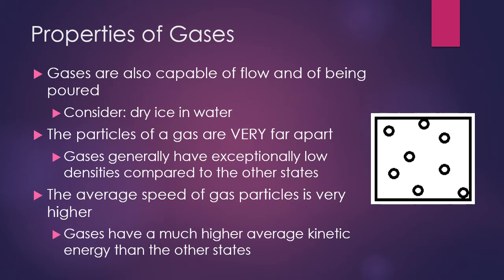Particles of the gas phase are very, very far away from each other, as shown in the diagram here on the right. There's generally a lot of space in between them, and they only collide into each other because of their high speed. Because of how much space is in between them, gases generally have much lower densities compared to the other states. The average speed of gas particles is also very, very high. Because of this, gases have a much higher average kinetic energy than they do in the corresponding other states.